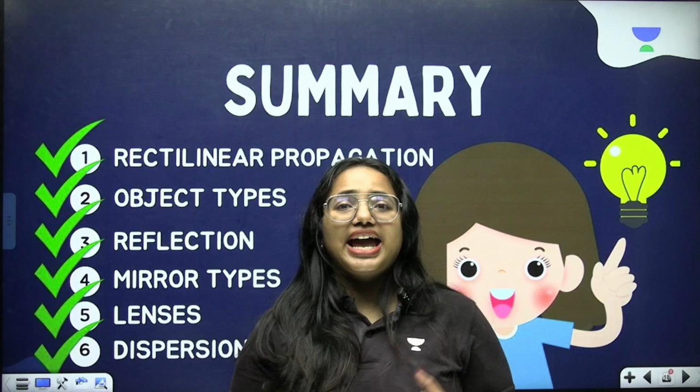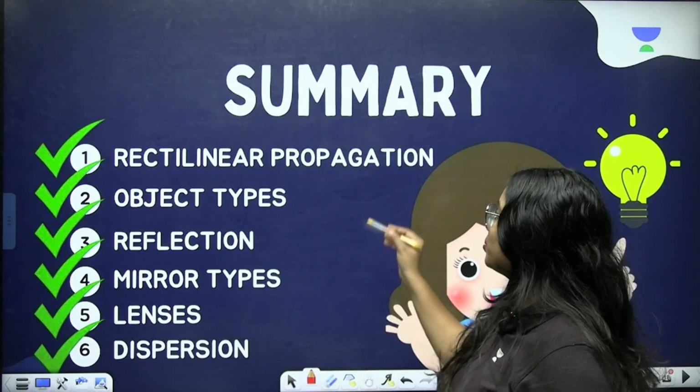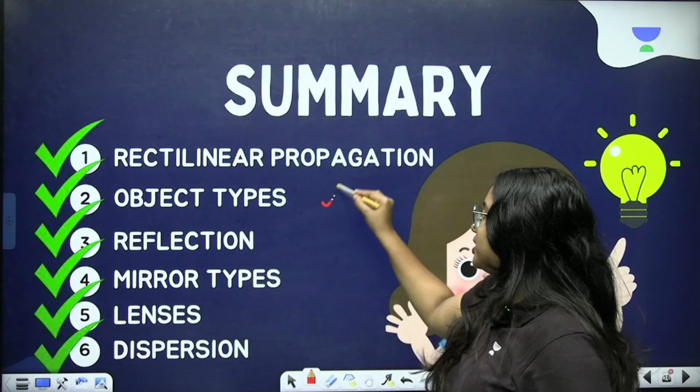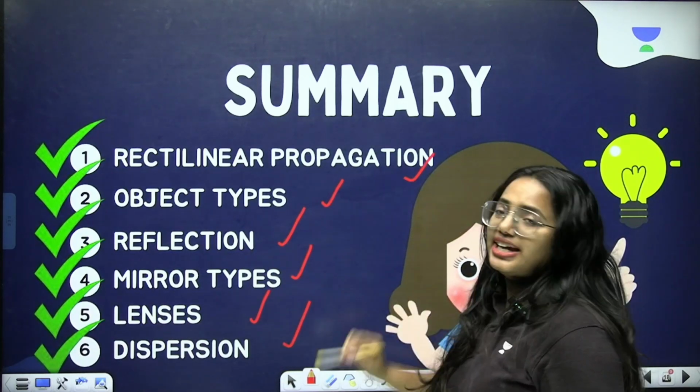Now we have come to the end of the session, and now we are going to summarize the points we discussed today. We started with rectilinear propagation, object types, then we discussed reflection, mirror types, lenses, and finally dispersion.